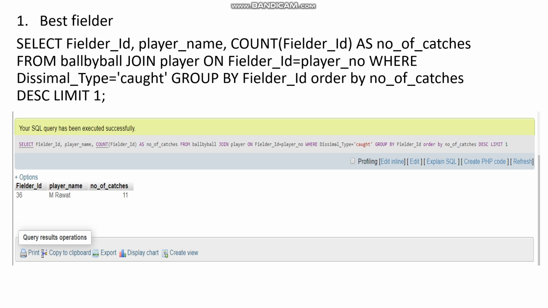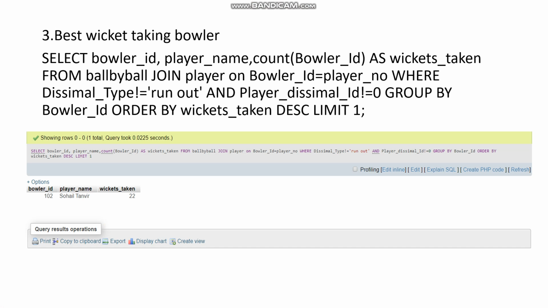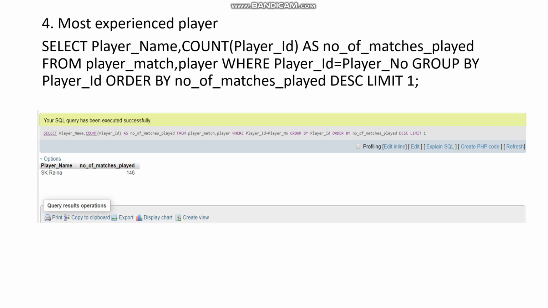The very first variable we used is of the best fielder. The result obtained is attached under. Next is of top run scorer. Results obtained are under. Third variable is of most wicket-taking bowler. Most experienced player is determined by the number of matches played by individuals.